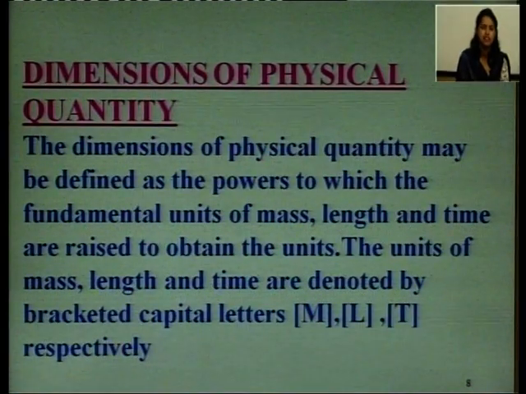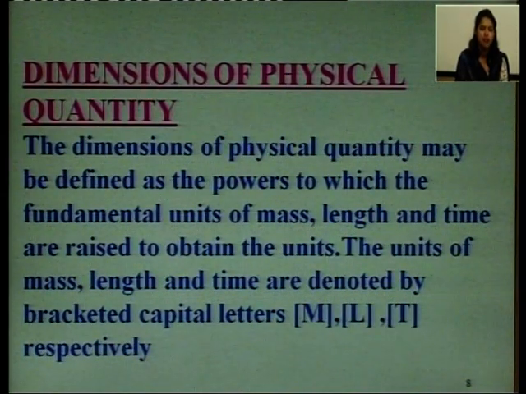Let us discuss what are the dimensions of a physical quantity. The dimensions of a physical quantity may be defined as the powers to which the fundamental units of mass, length and time are raised to obtain the units.